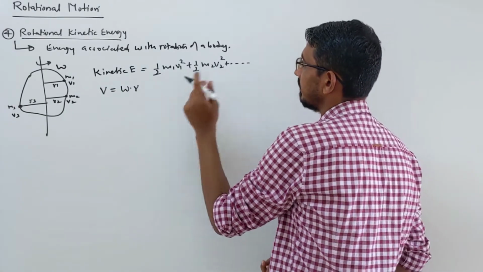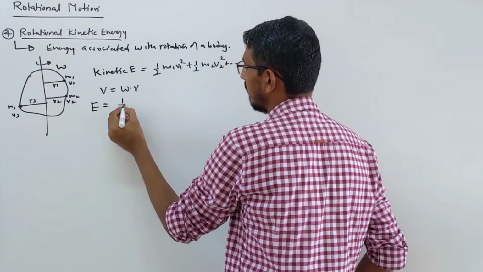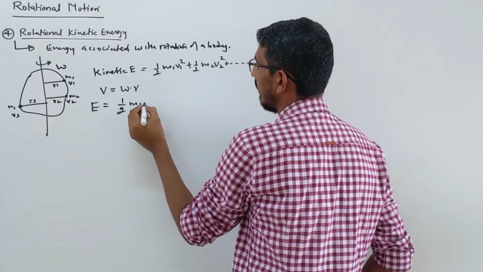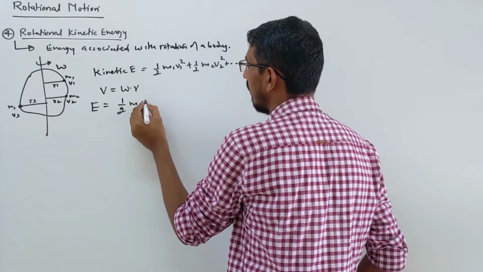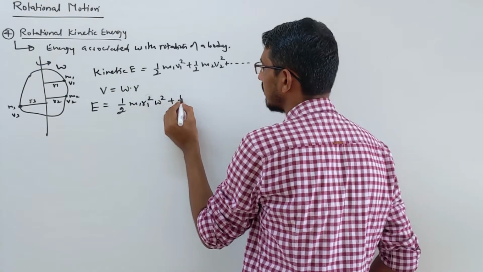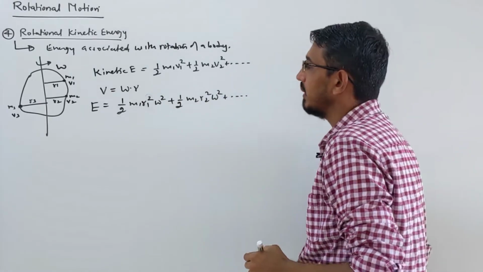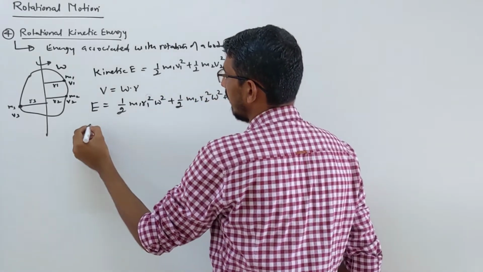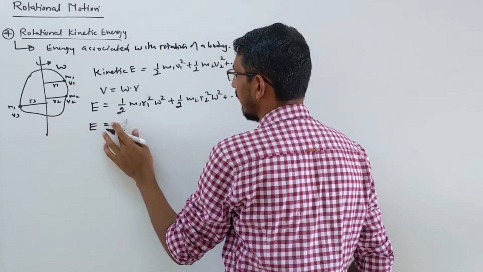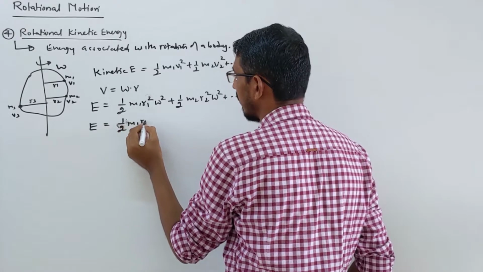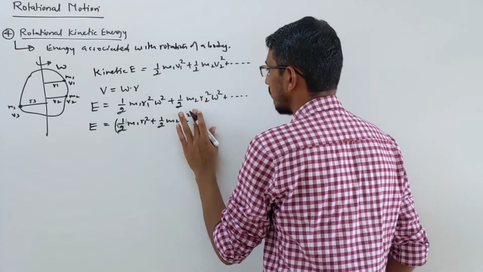So if we put all this in, what will we get? The kinetic energy E will be half m1 r1 square omega square plus half m2 r2 square omega square, and it goes on like that. Suppose you take omega square as common. Then you will get half m1 r1 square plus half m2 r2 square, and it goes on, endlessly, since we have many particles.